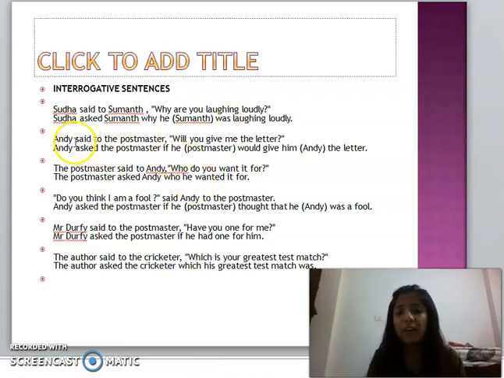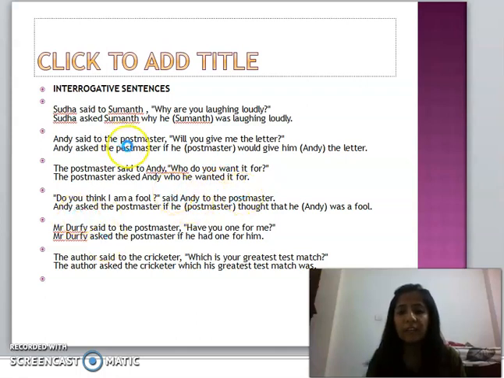Then we have, Andy said to the postmaster, "Will you give me the letter?" Andy asked the postmaster if he would give him the letter. This is the way you can change it. Then the postmaster said to Andy, "Who do you want it for?" The postmaster asked Andy who he wanted it for, right?